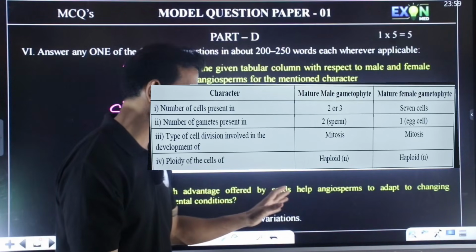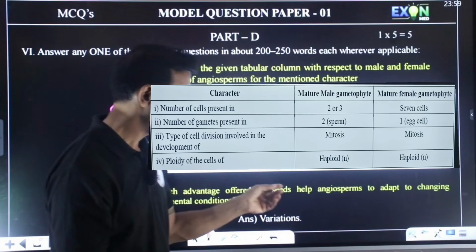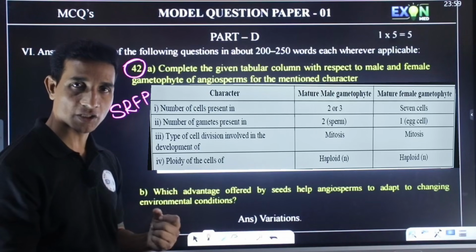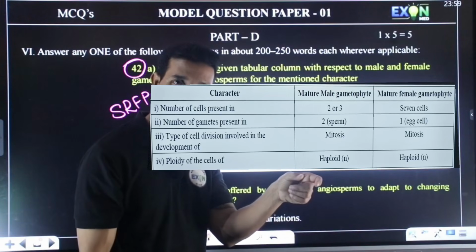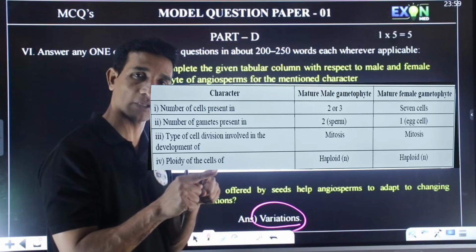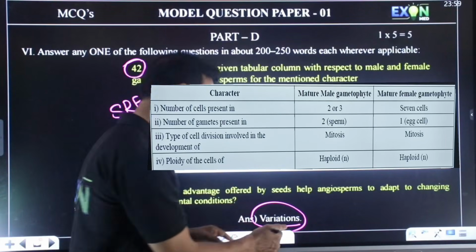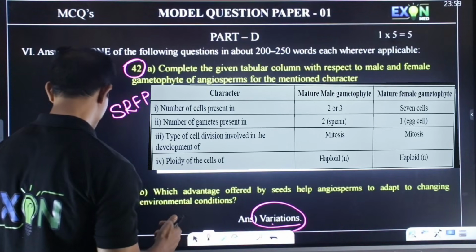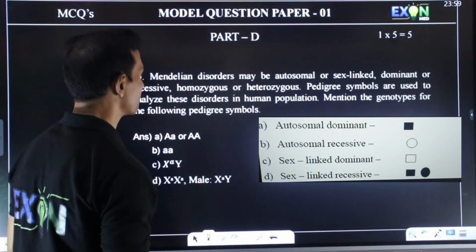Which advantage is offered by the seeds? Seeds help angiosperms adapt to changing environmental conditions. How do seeds survive changing environmental conditions? Because male and female gametes fuse, 2 different characters come together and it brings variations, so that the seed can survive in different environmental conditions.